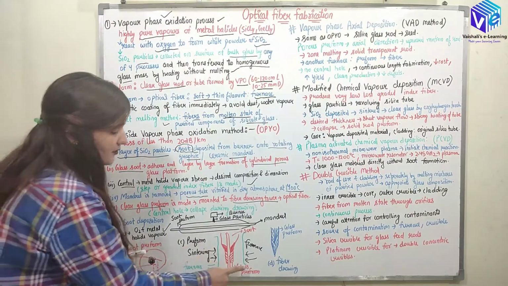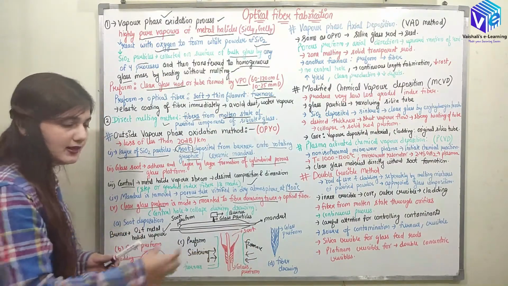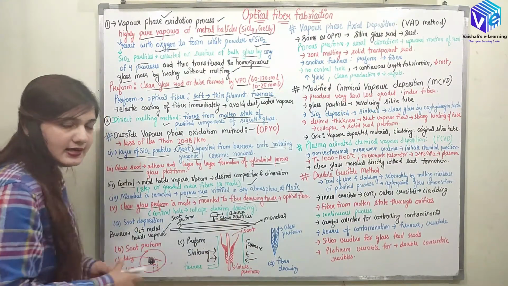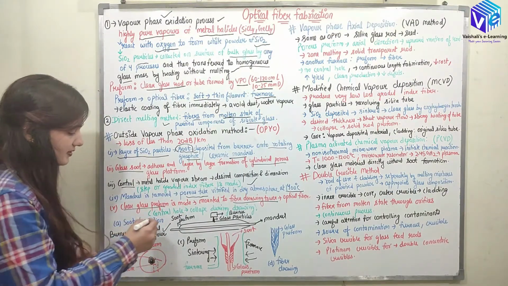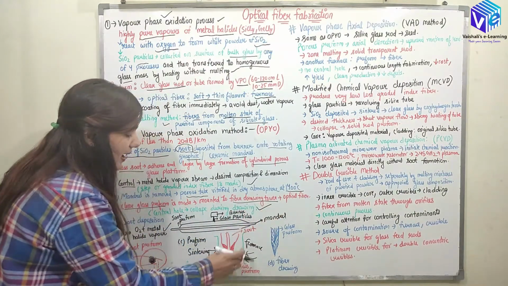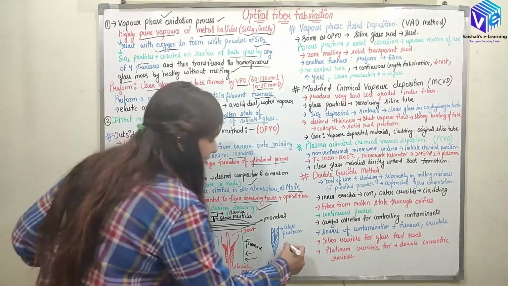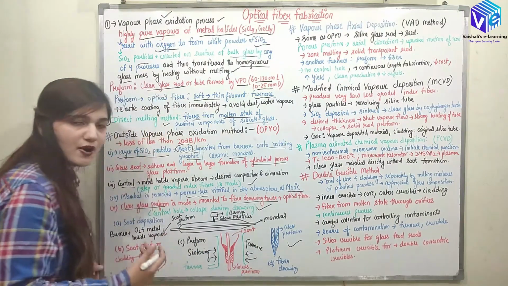So this is the glass preform which we have made with the help of the furnace, and when the fiber preform went inside this furnace we have supplied the high temperature to the furnace. The central hole is collapsed during this drawing method when I am drawing it into the optical fiber. So now this clear glass preform is drawn into the form of optical fibers.